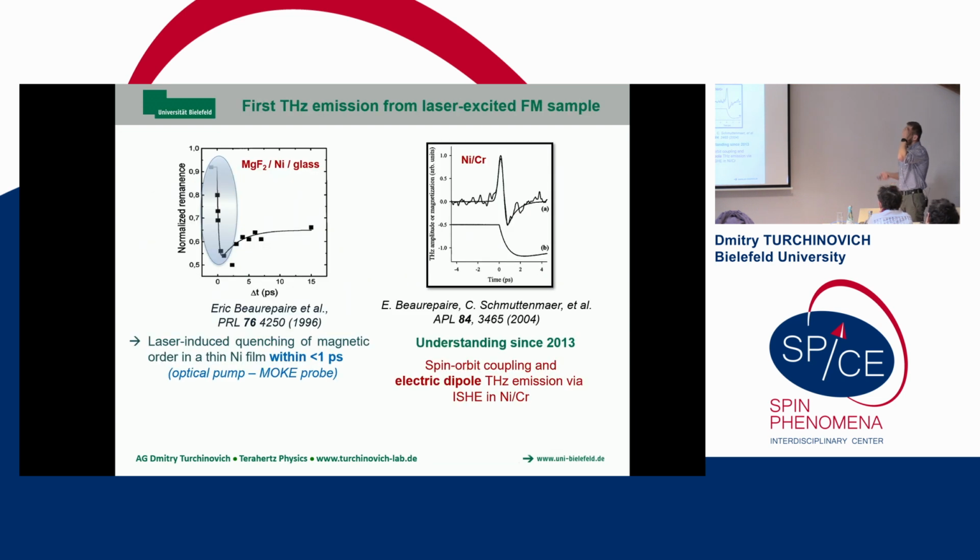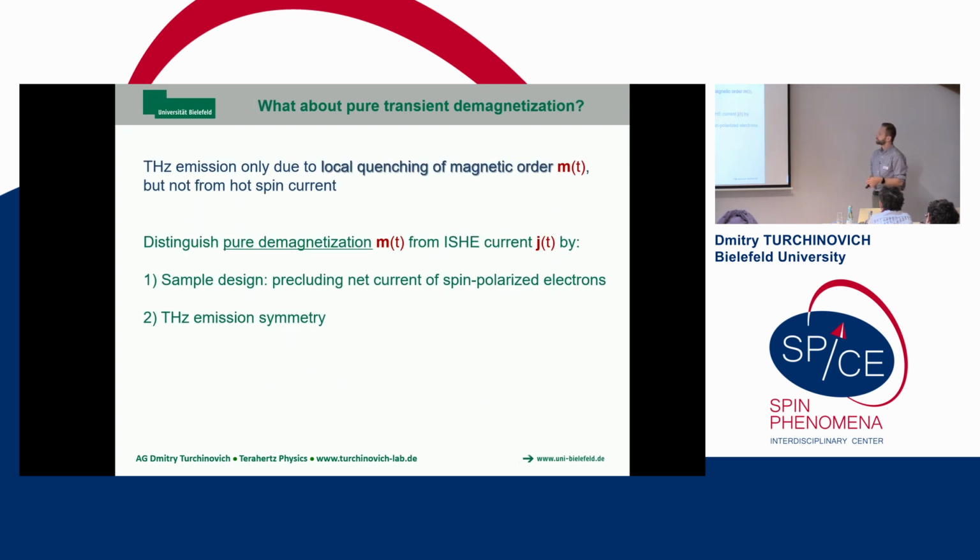And the question is, can you still observe transient demagnetization, pure transient demagnetization, in a terahertz emission experiment? Can you do it in a calibrated manner? And what can you learn from it? So this is what this talk is all about. Yeah. So now we know that moving spin-polarized electrons will most likely cause the inverse spin-Hall effect and electric dipole emission like in spintronic emitters. So the idea is, if you want to observe the pure transient demagnetization dynamics, you should not let electrons move.